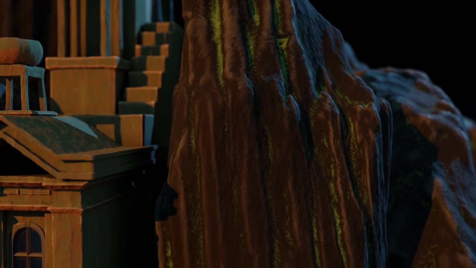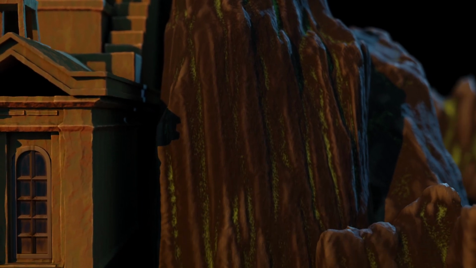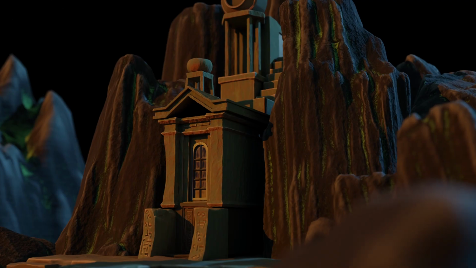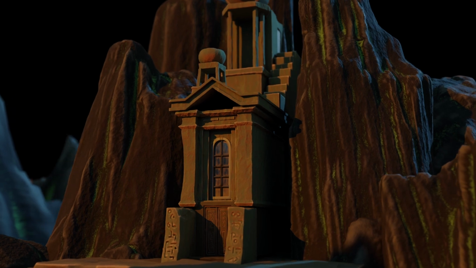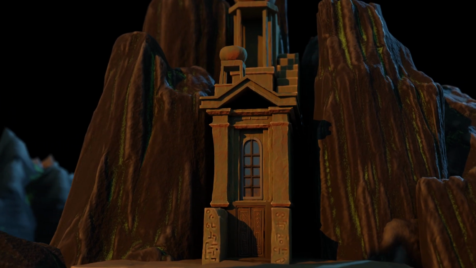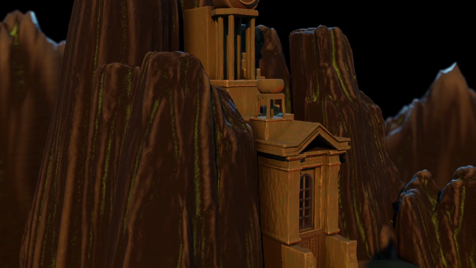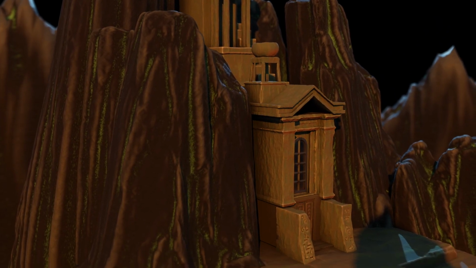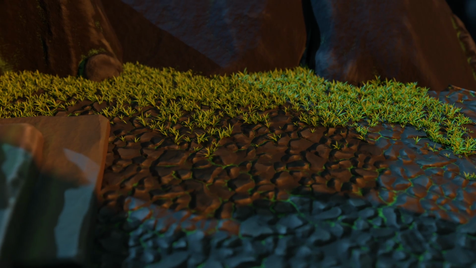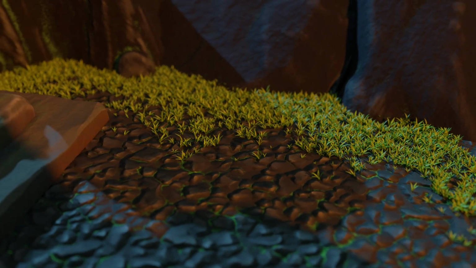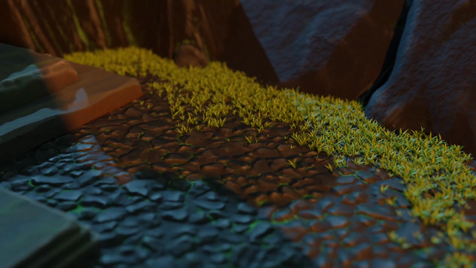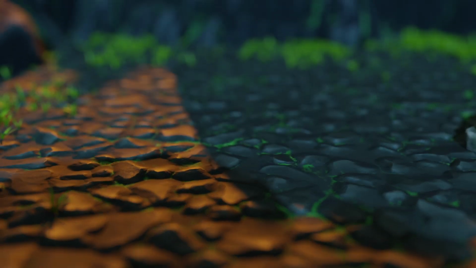Speaking of which, the next order of things would be sculpting out the cliffs around it. I wanted to make the cliffs darker as it will serve well as a contrast to the bright walls of the monument, and the moonlight would provide a nice aggressive backlighting for the darker mountains. I made the ground a little rocky, flooded with a lot of grass and moss, especially in the crevices close to the areas where the mountains are intersecting with the ground.